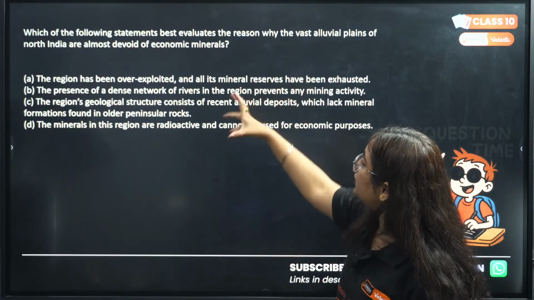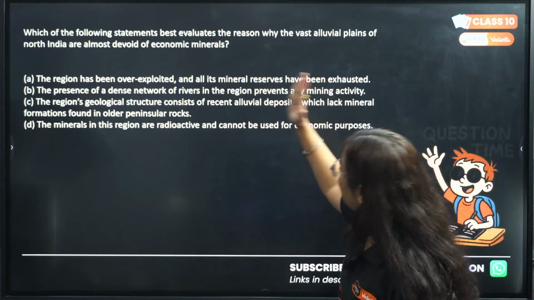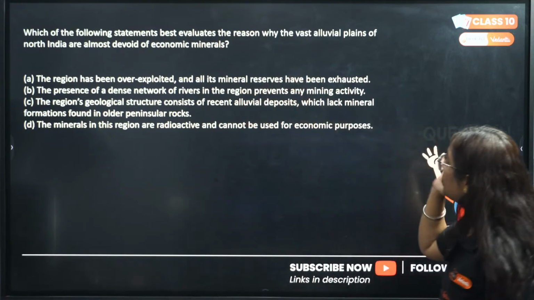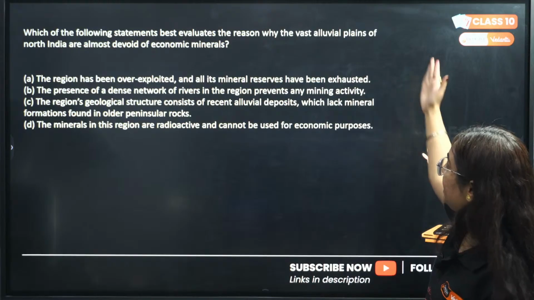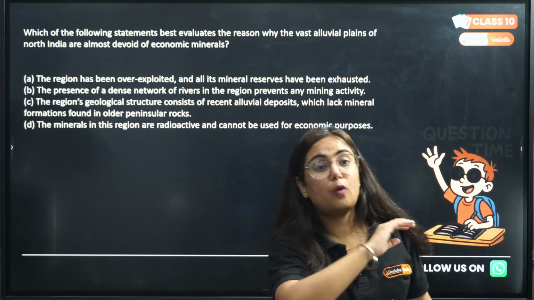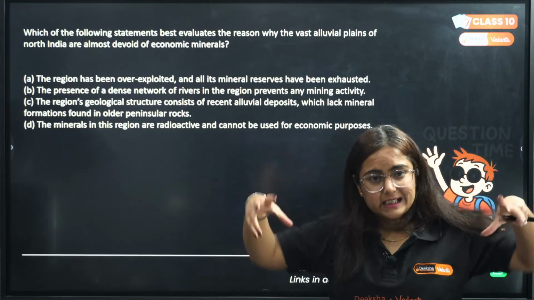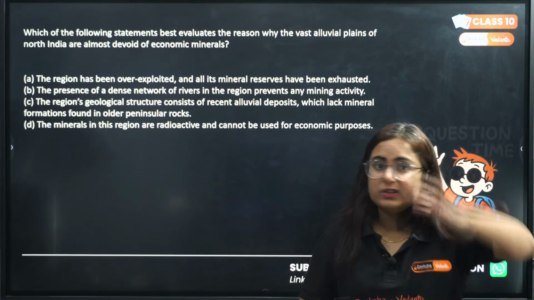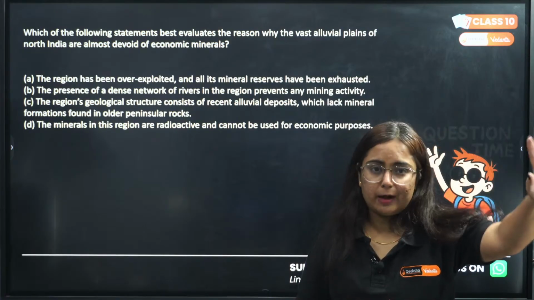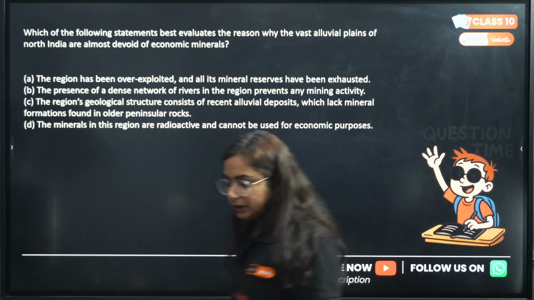Chalo. Now we will go deep into the chapter, along with solving the questions too. First question is: which of the following statements best evaluates the reason why the vast alluvial plains of North India are devoid of economic minerals? There are not many minerals in North India. Deccan is considered a storehouse of minerals, but North India does not have it. Why? Options are in front of you.